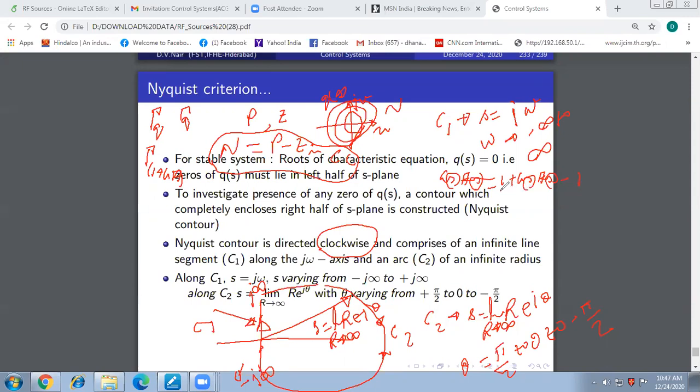Now 1 plus GSHS is nothing but Q of S. So whatever is happening with the contour gamma Q drawn from the origin of the QS plane would also be applicable to the contour drawn from the minus 1 plus J0 point.